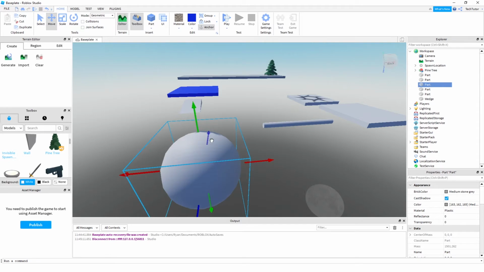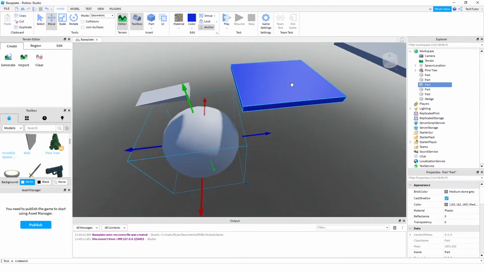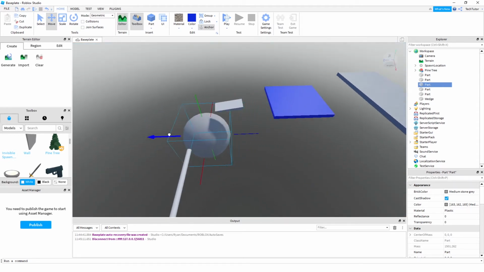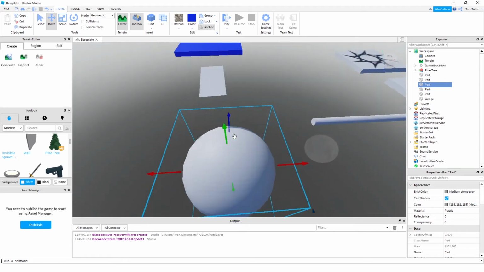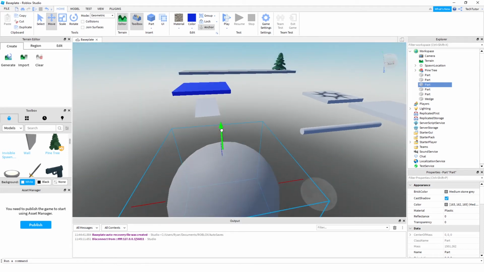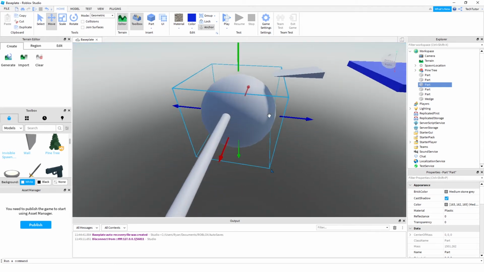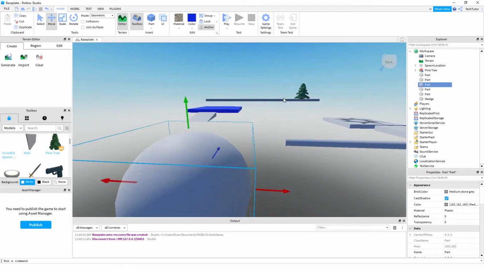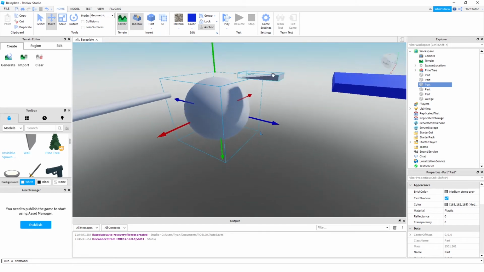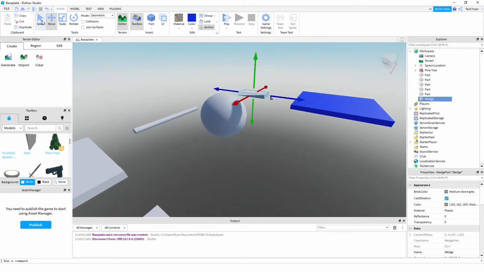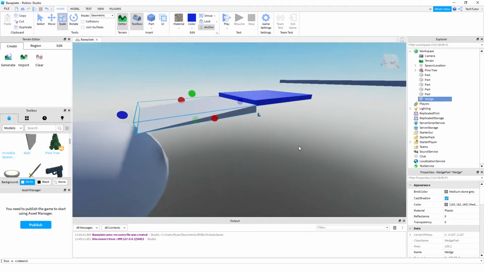Maybe over that direction. Oh, too far. Maybe up a tiny bit. Okay. Maybe this will be easy. Maybe I'm just not very good at my own obstacle course, but let's see. And you know what? Let's also make this wedge a little bigger, just so that way I can actually get to the end of my own little sample obstacle course here.